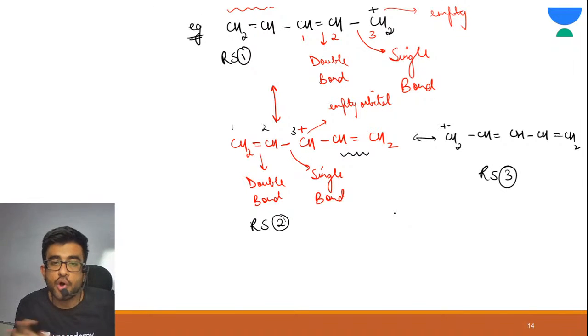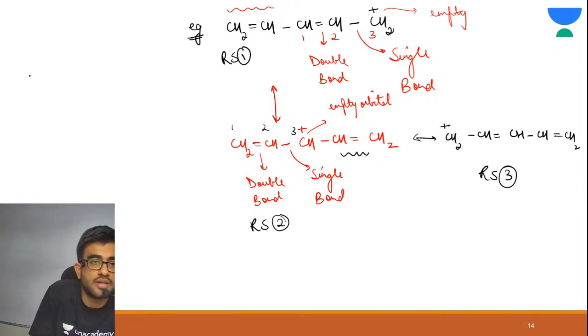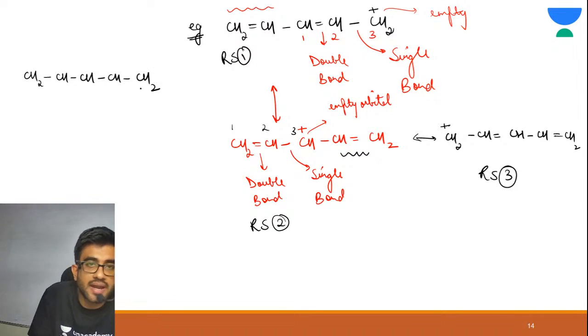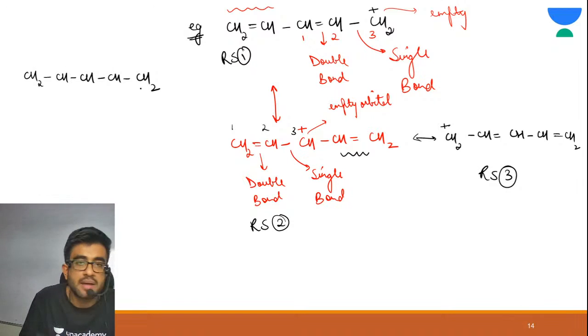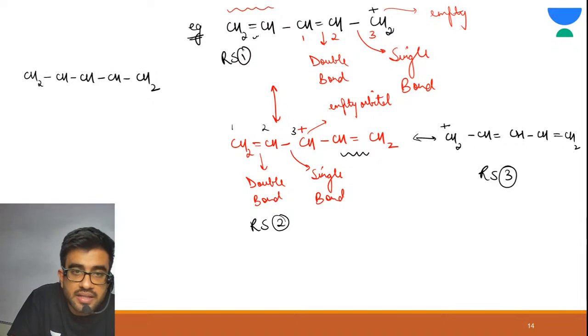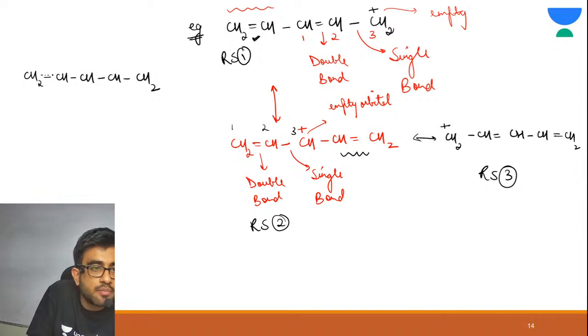First draw all the sigma bonds. CH2, CH, CH, CH, CH2. Correct? Now just highlight the pi bonds. See there is pi bond. So there would be partial double bond.